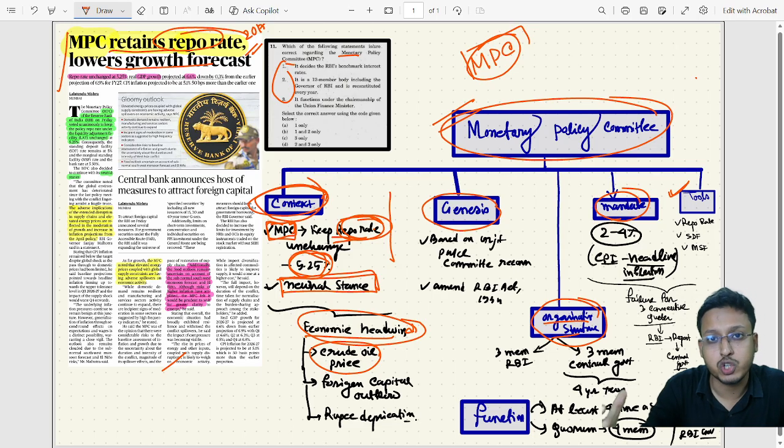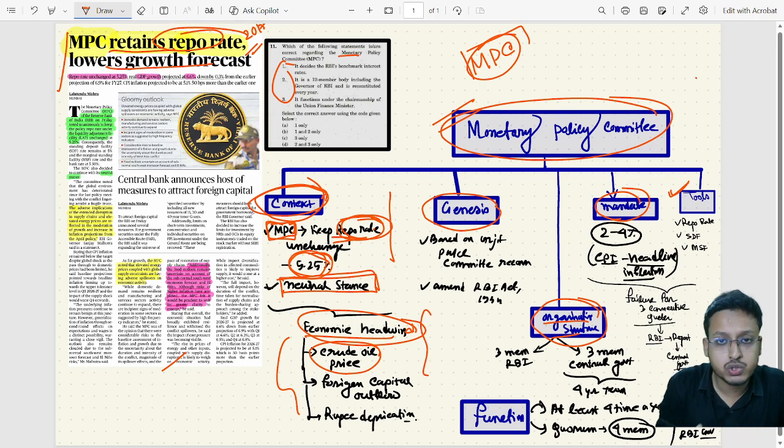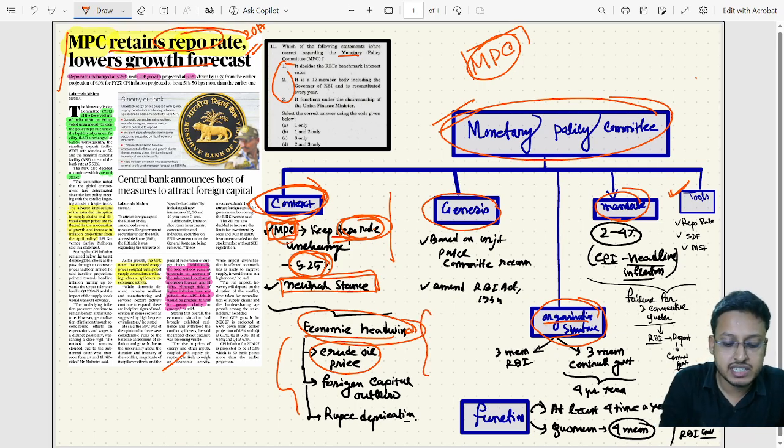We have come across various articles in The Hindu newspaper showing foreign capital outflow, and because of that, rupee depreciation is also taking place. These are the important factors based on which the MPC decided not to change the repo rate and keep it at 5.25% with a neutral stance.